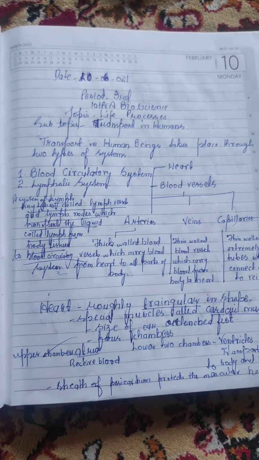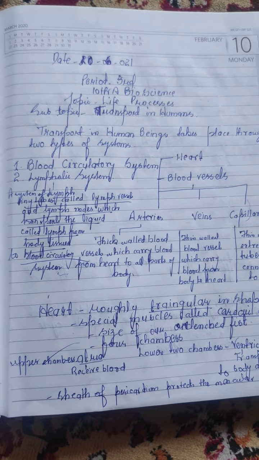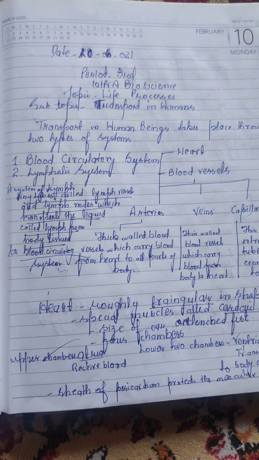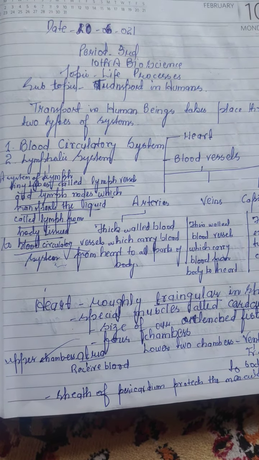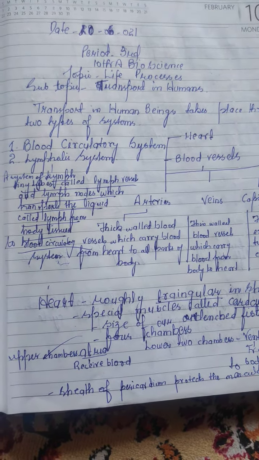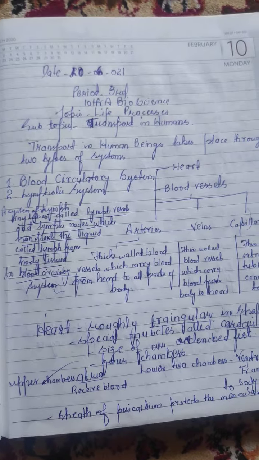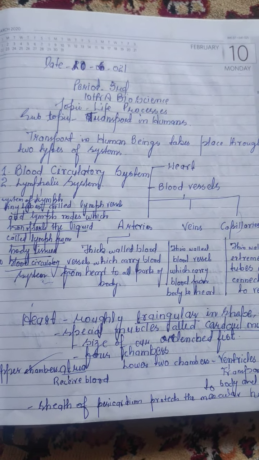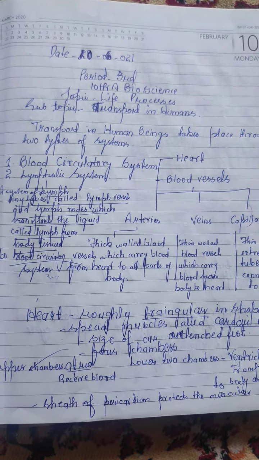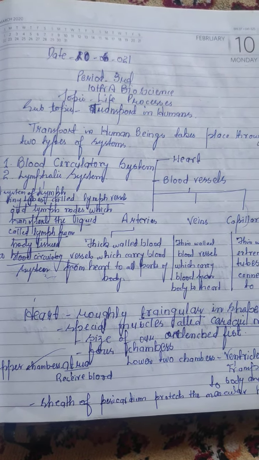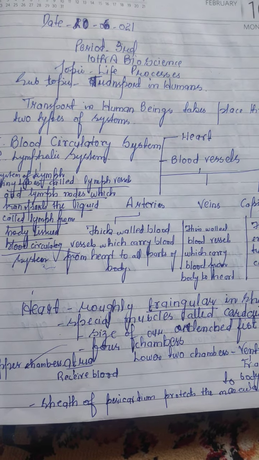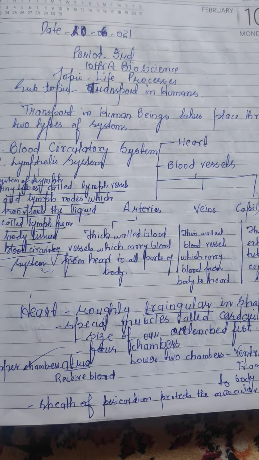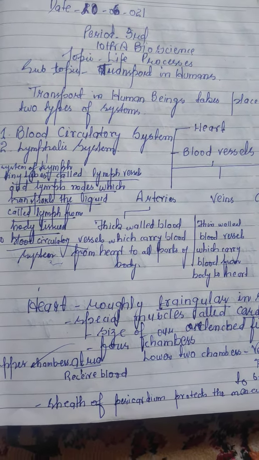It takes place through two types of systems. First is the blood circulatory system and second is the lymphatic system. The blood circulatory system consists of blood vessels, and blood vessels are of three types: arteries, veins and capillaries. And this system comprises the heart. Thus we can say the blood circulatory system consists of the heart and blood vessels.